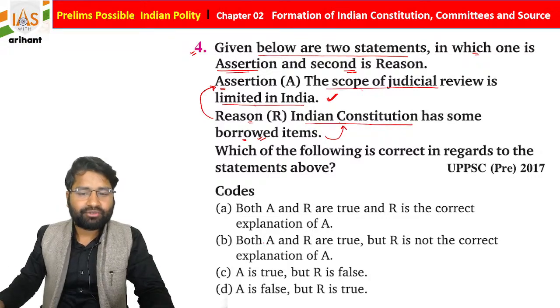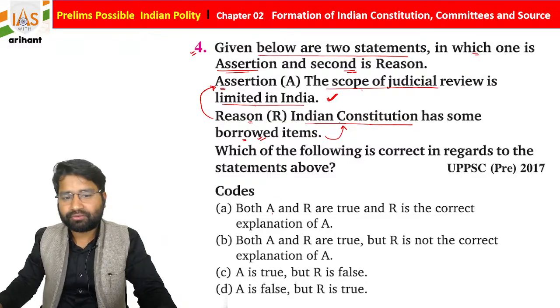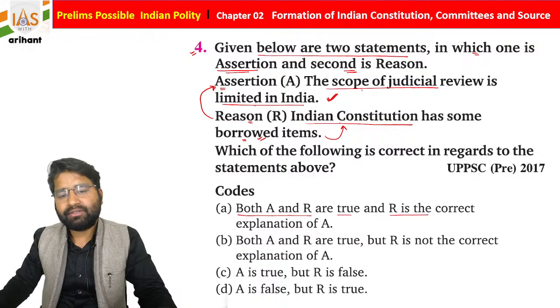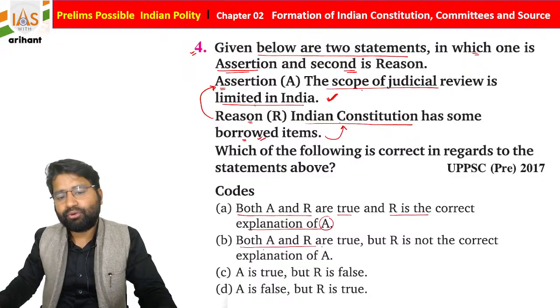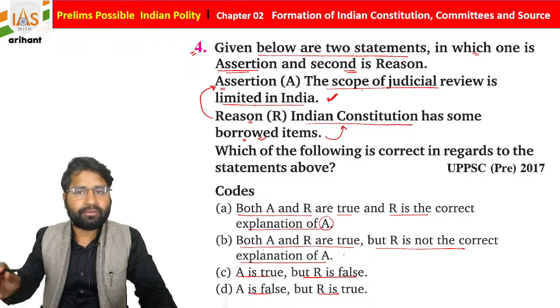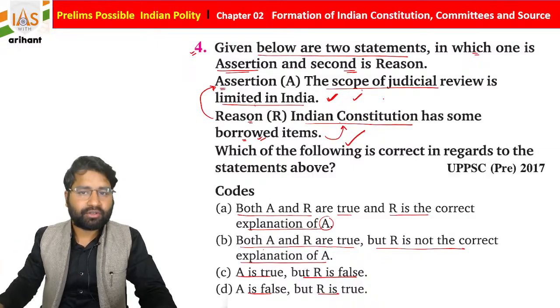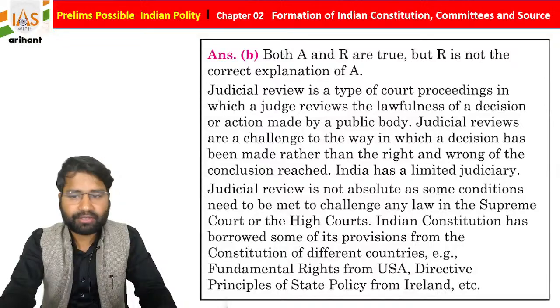You will say no sir. So what you find is there are different types of codes mentioned in your examination. Read them carefully every time, students. A says both assertion and reason are true and R is the correct explanation of A. B says that both A and R are true, but R is not the correct explanation of A. C says A is true, R is false. D says A is false, R is true. Now, as we find, both statements are correct, but they are not explanations of one another. So automatically option B is correct. This question was asked by UPPSC in 2017, students. I hope you are all able to connect it.